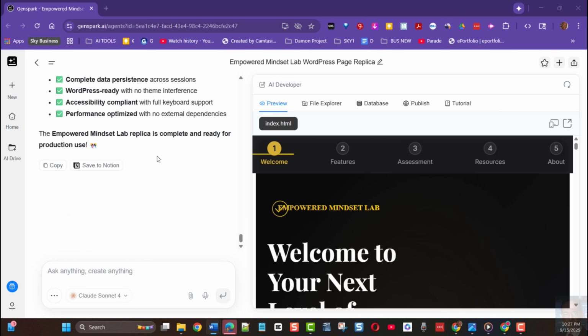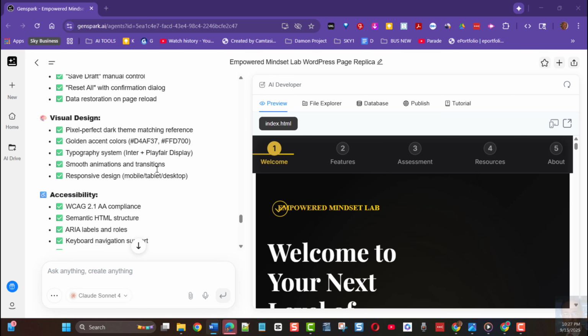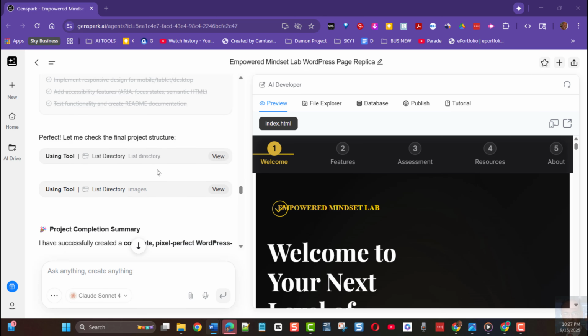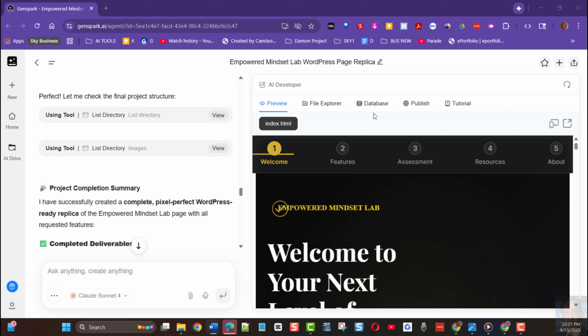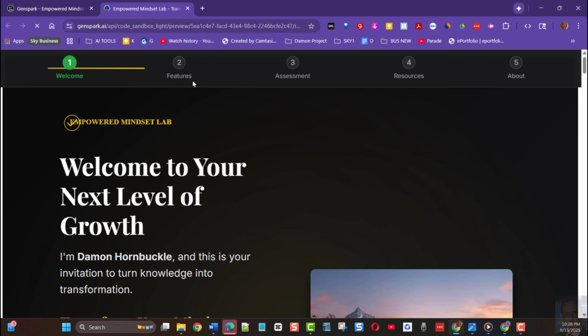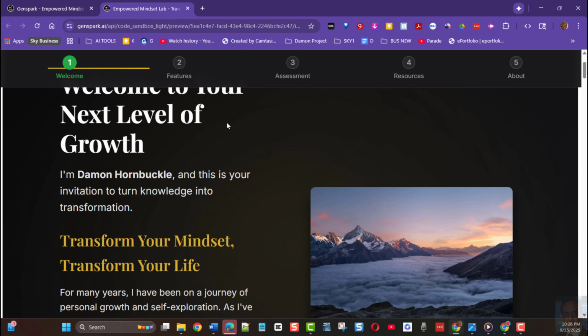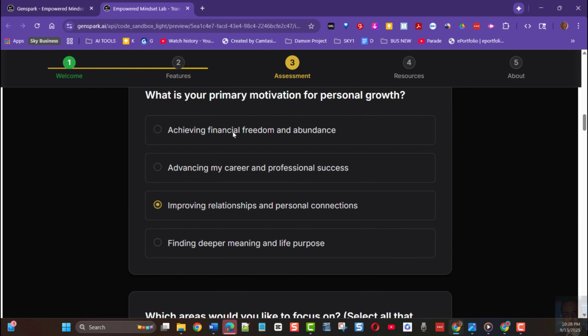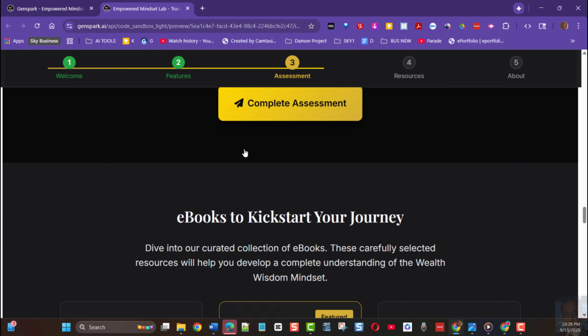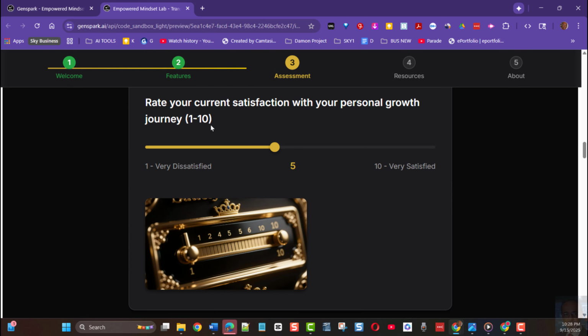So we put all of that in, and at that point in time, I just simply created a page. Okay, and here we're going to look at it in a preview, and I open it up. Now, Genspark has all of the basic information, and a lot of the graphics are still in there, but some of them have changed, but they're still basically in there, as you can see.